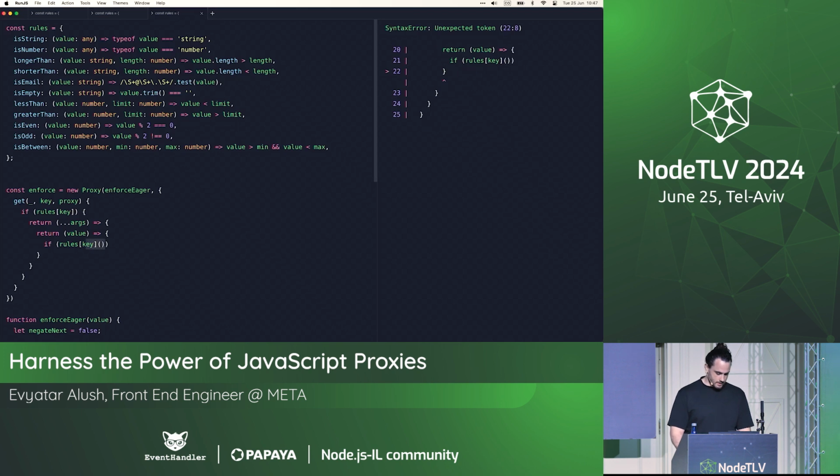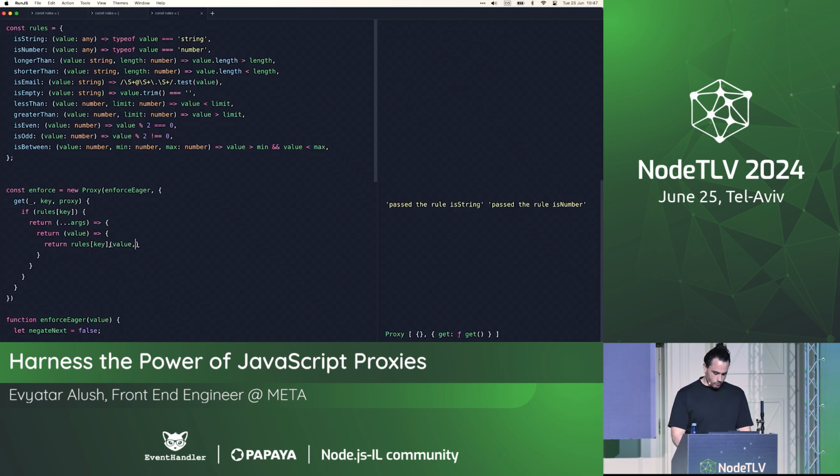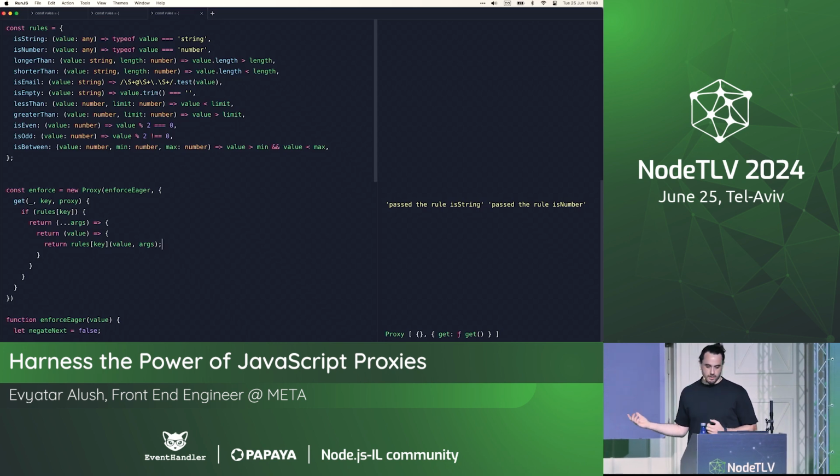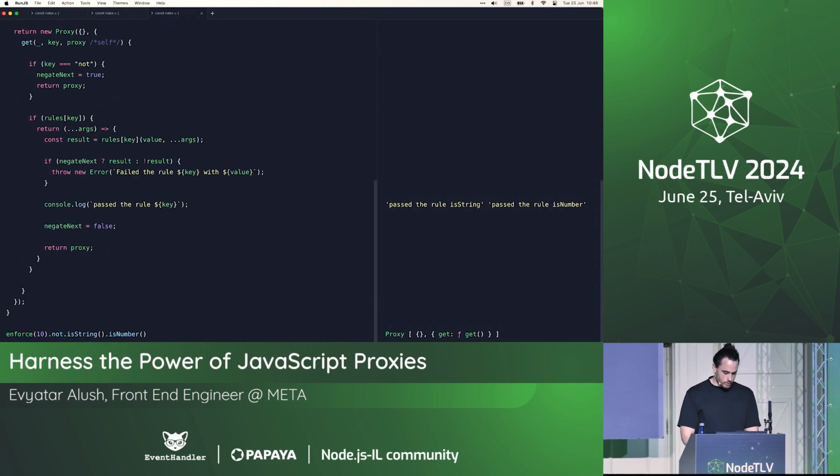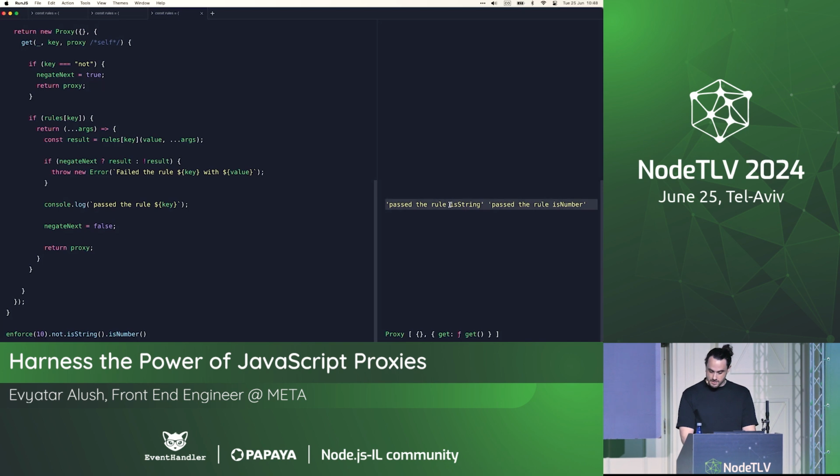You know what? Let's do something like this. Let's just return it. Return rules key value args, and that's, I think, it for the basic part, for just returning the value. Our previous example still works, but let's try something different right now.